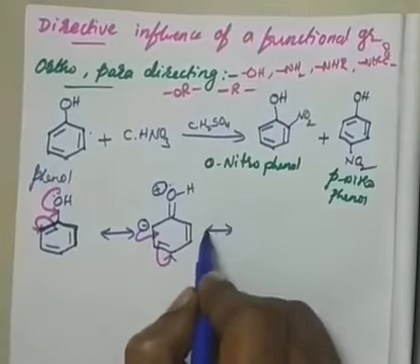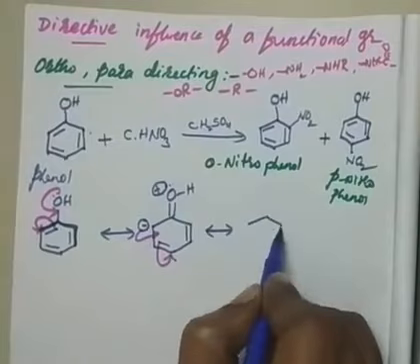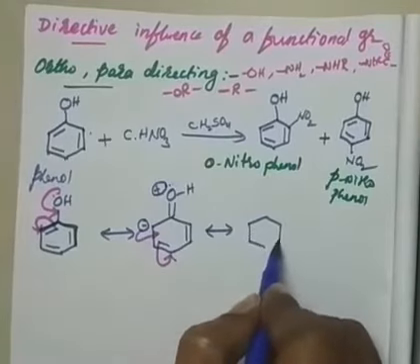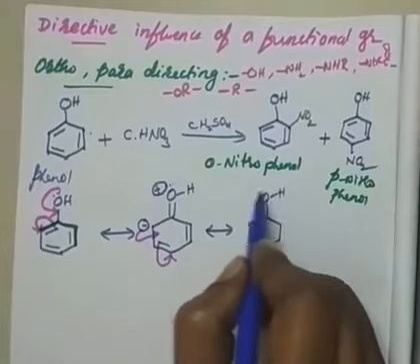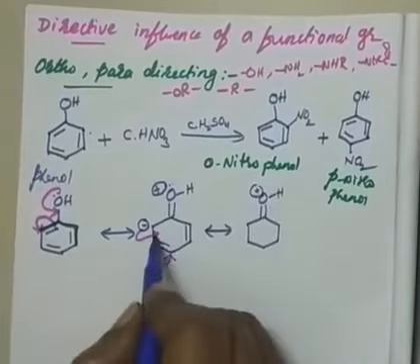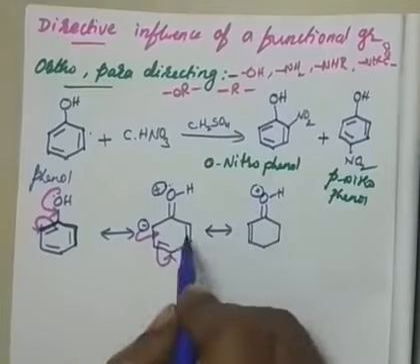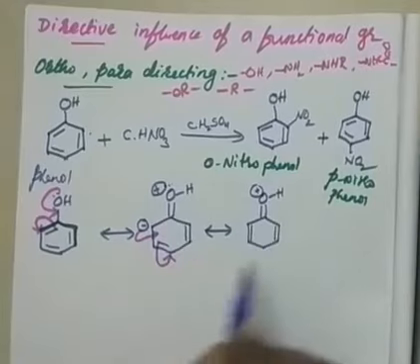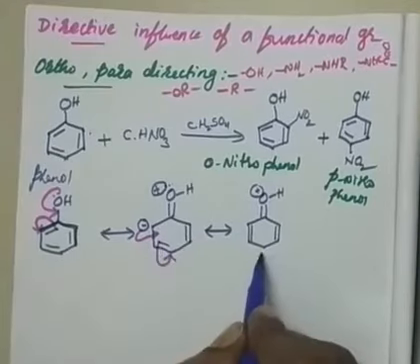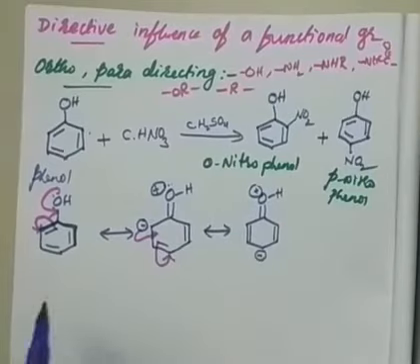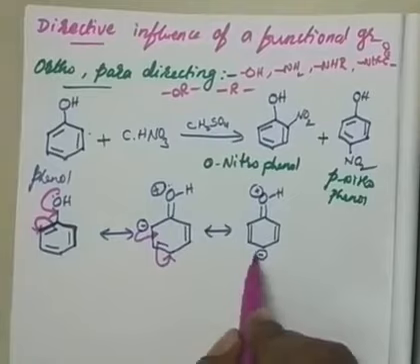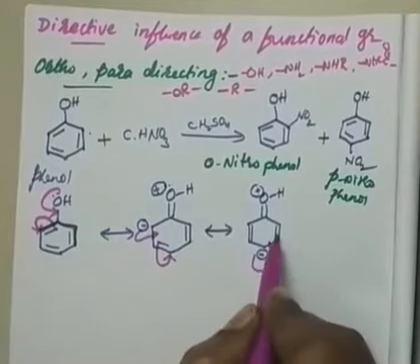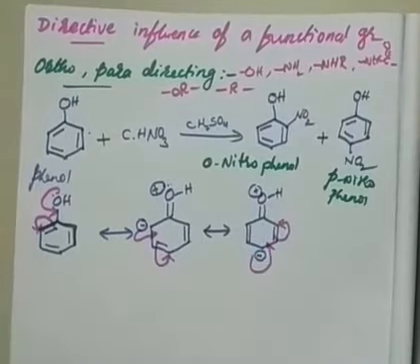Don't get confused; till now we have written carbocations because the electrophile took the electrons. Here I write O-plus as it is, and this formed a pi bond. This pi bond is removed and formed an anion, and again this anion will form a pi bond into this carbon, and this forms an anion over here.